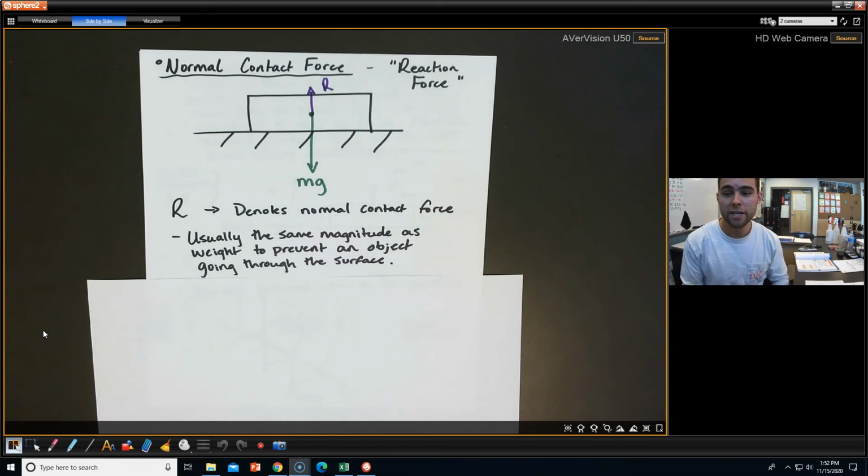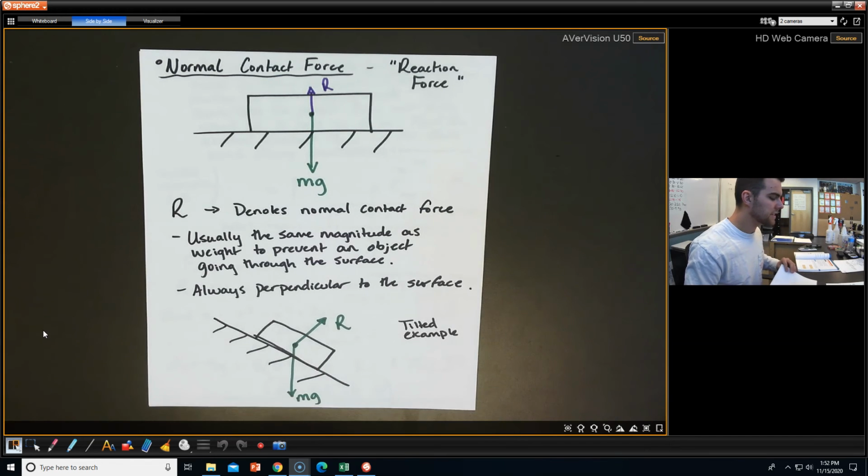Now, instead of saying normal contact force every single time, if you just say the normal, I will know exactly what you're talking about. And if I say the normal, now hopefully you know what I'm talking about. Just a reaction force, like a surface on an object. And it's usually the same magnitude as weight to prevent an object going through the surface. And that kind of makes sense.